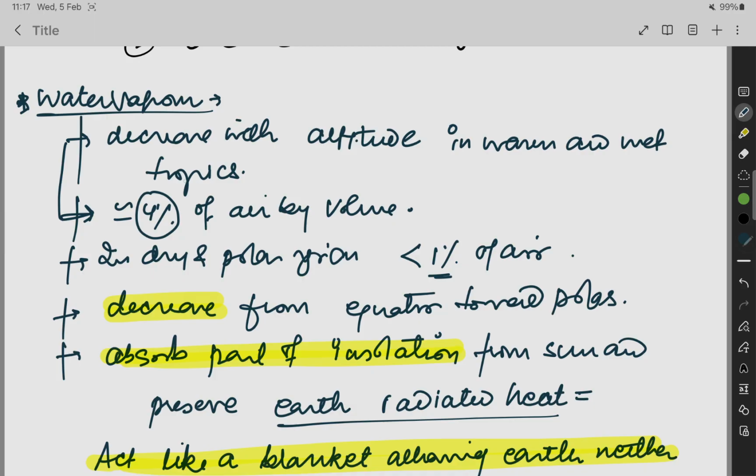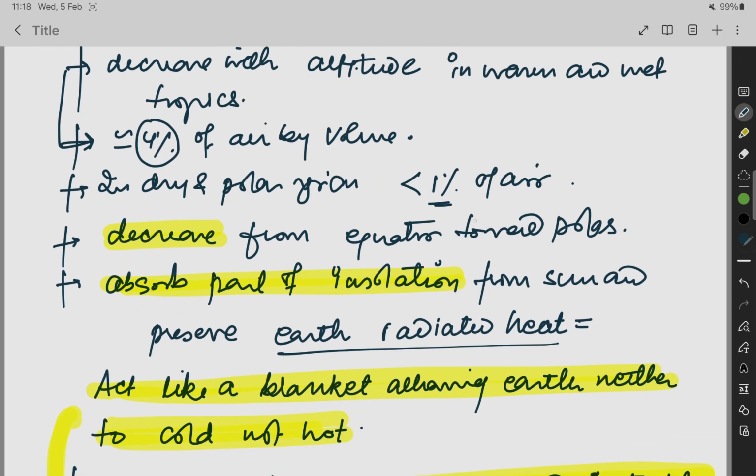Next one, water vapor. Water vapor decreases with altitude. It means at the equator, Tropic of Cancer, and Tropic of Capricorn, we can get most of the water vapor. Above that, there is a reduction of it. In the warm and wet tropics, we can get 4% of air by volume, whereas in the dry polar regions we get 1% of the air containing water vapor. It decreases from the equator to the poles.